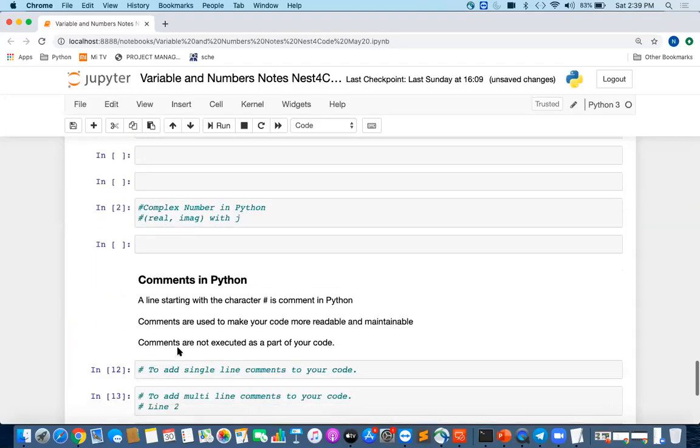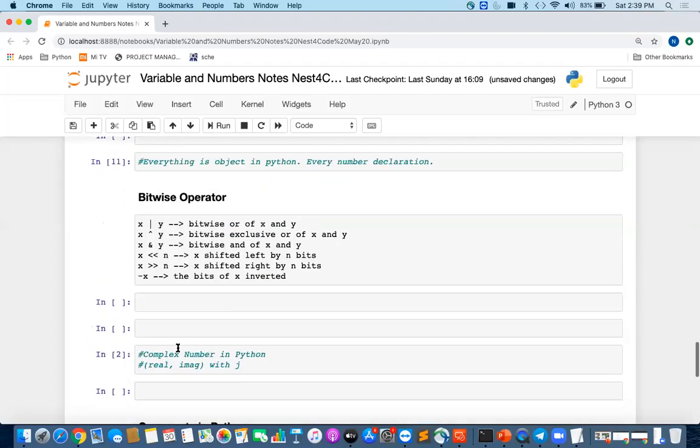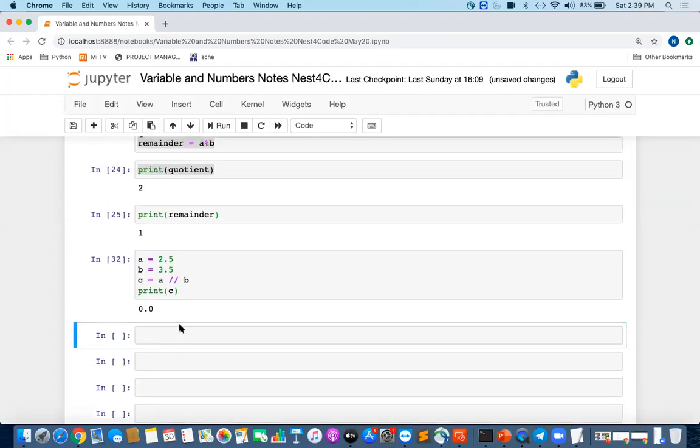Okay, guys. So I think we'll see the bitwise operator later on. So have you guys heard of complex numbers? Complex numbers came in, I think, the 11th or 12th standard, right? So we have complex numbers also in Python. A complex number has a real part and an imaginary part. It's fine if you don't understand complex numbers; only if you really go to use them do you need to understand. Otherwise, fine.